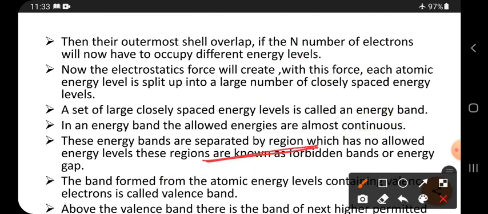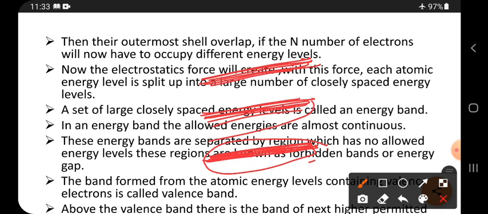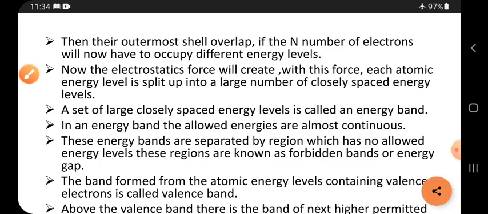Suppose this is the ground state. The ground state also contains a large number of energy levels. Next is the first excited state, which also contains a large number of energy levels, and then the second excited state, which also contains a large number of energy levels. If you observe, all the lines are continuously occupied, continuous with a small gap, and this is generally called a band. Why? Because a set of a large number of closely spaced energy levels is there, that is why it is called a band. So this band contains continuous energy levels, and this band also, and this band also.